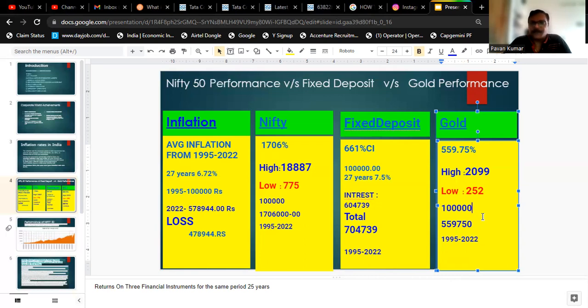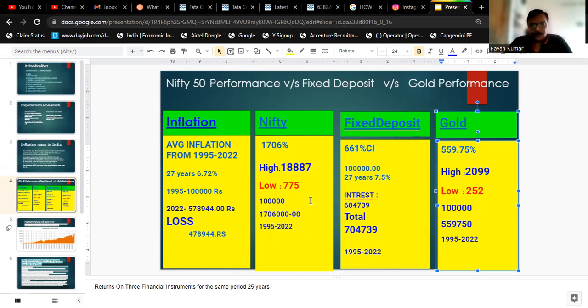I will explain this in some other video. But as of now, just think of gold as a safety aspect. Don't look at gold always as an investment vehicle. It's an asset class which will help you when things are really bad. Think like that. That's why I kept it last, because gold you should have in your portfolio as an asset class. A certain percentage you should always have in gold.